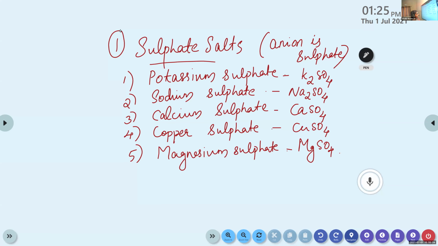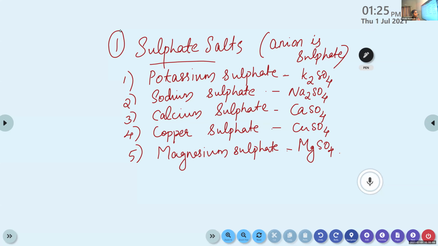Okay. Noble, can you please read the chemical formulas of the sulfate salts? Starting from the first one, potassium sulfate.